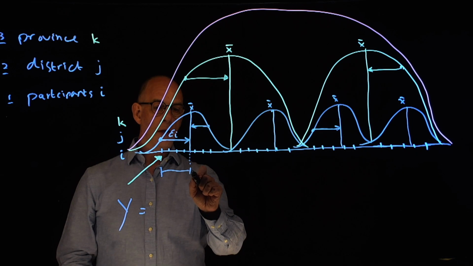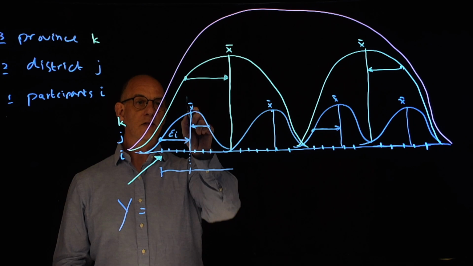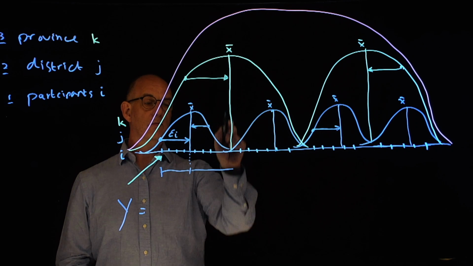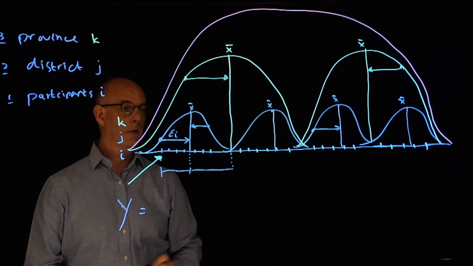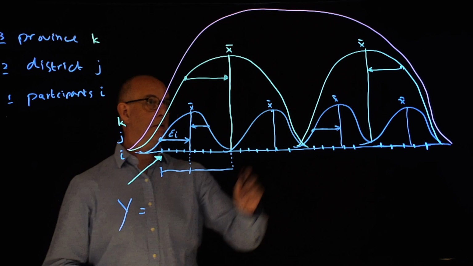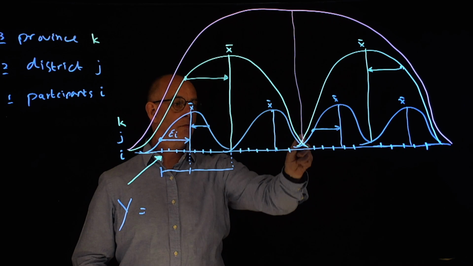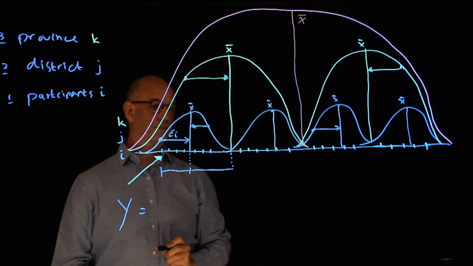We also have a distance where the district mean is removed from the province mean. And we have how far the province mean is actually removed from the total mean. We did not draw that, so I will draw that now.